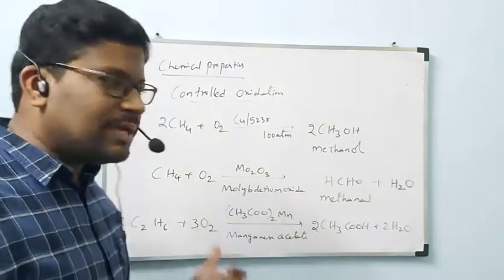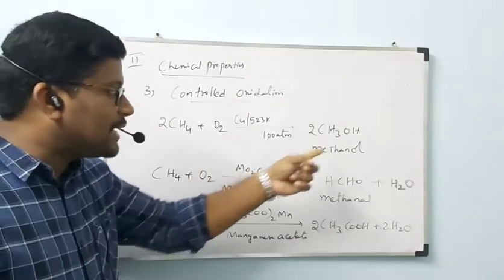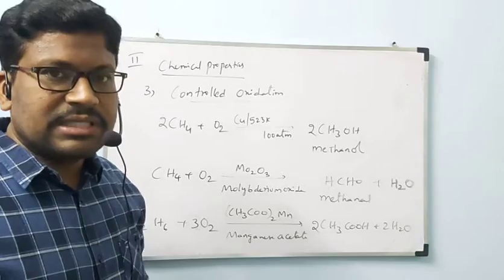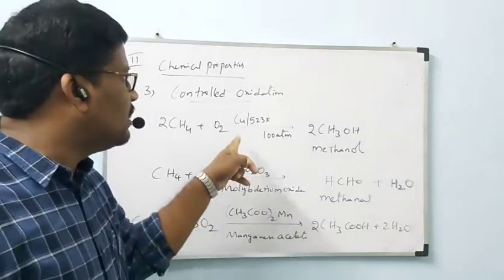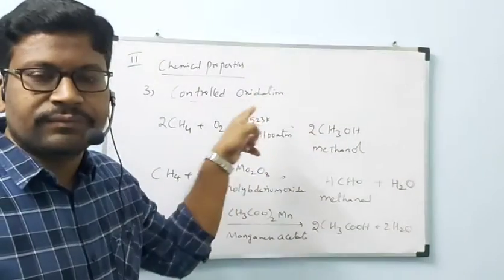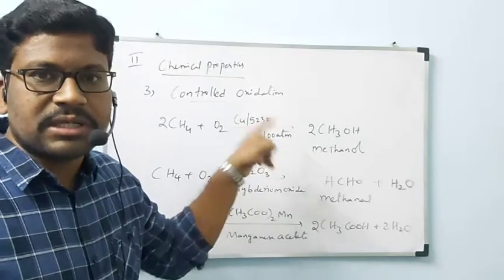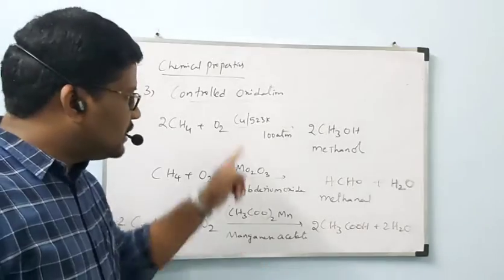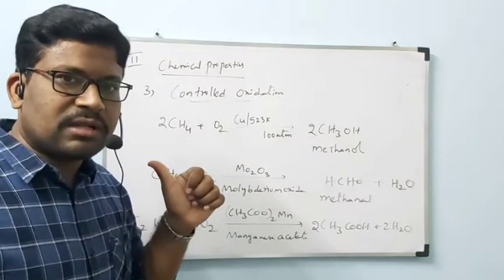Okay, here also reaction with oxygen only, but we are getting products with no emission of energy. These are normal chemical reactions which are called oxidation reactions. That is the difference between combustion and oxidation. I hope you understood, everyone. This is also reaction with oxygen, that is also reaction with oxygen.